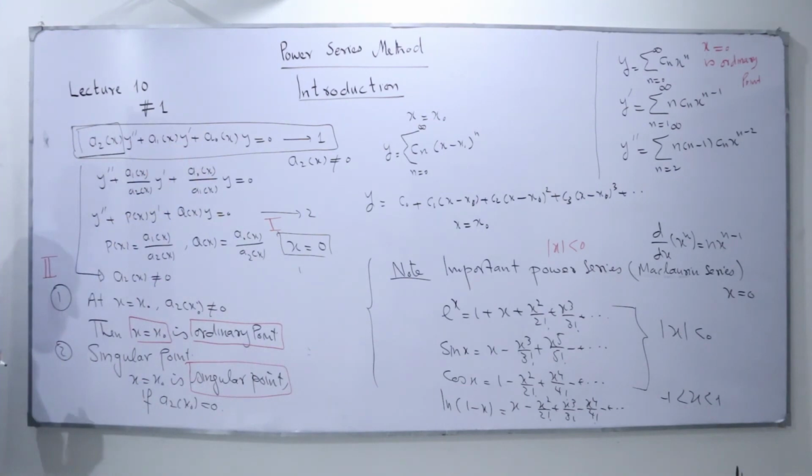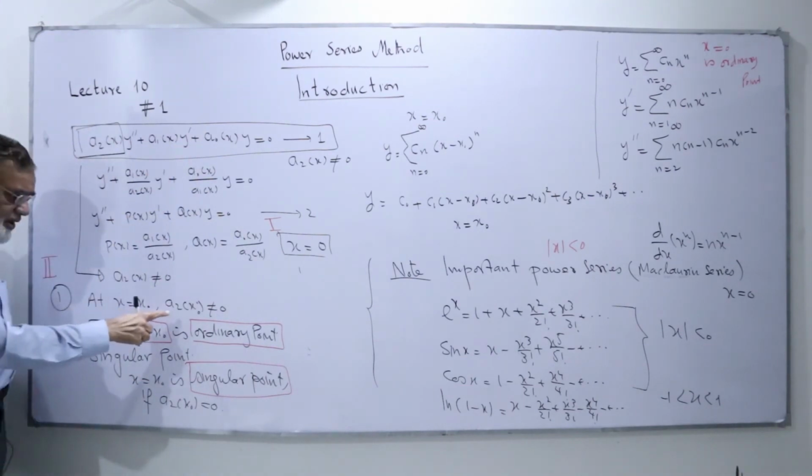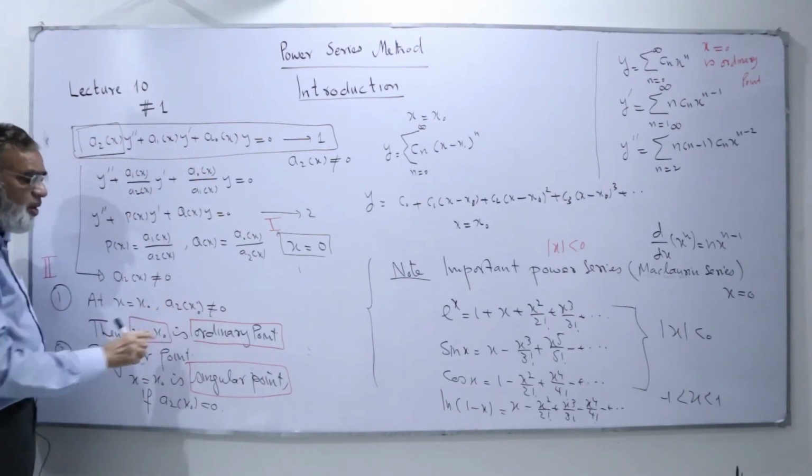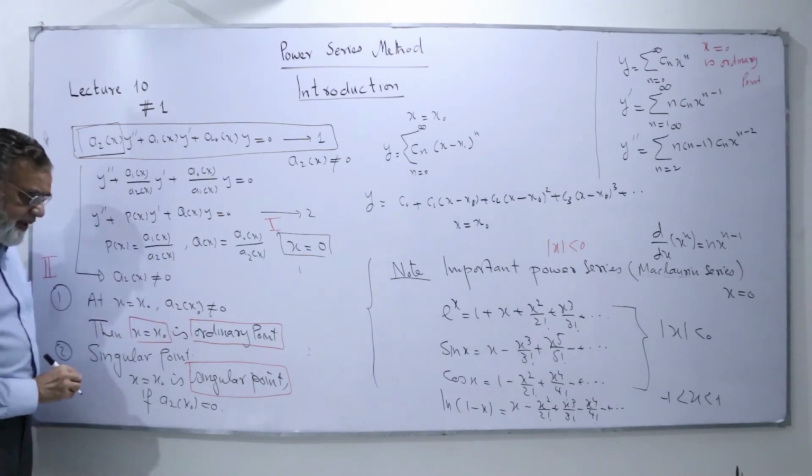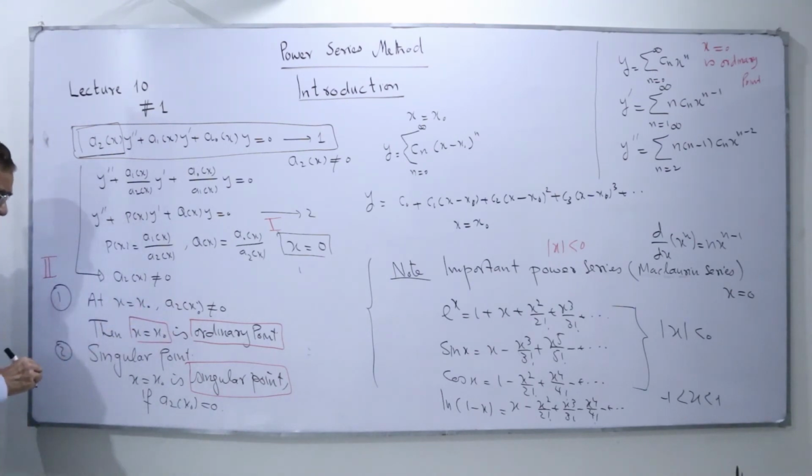So when we say the point at which this a2 of x is not equal to 0, we call the point an ordinary point. And then we have the point where this is equal to 0. Then we say this point is a singular point. So other than this point, all points are ordinary points. If we find a point which is a singular point, then any other point will be a non-singular point. I will give you some more detail about the ordinary point and the singular point.